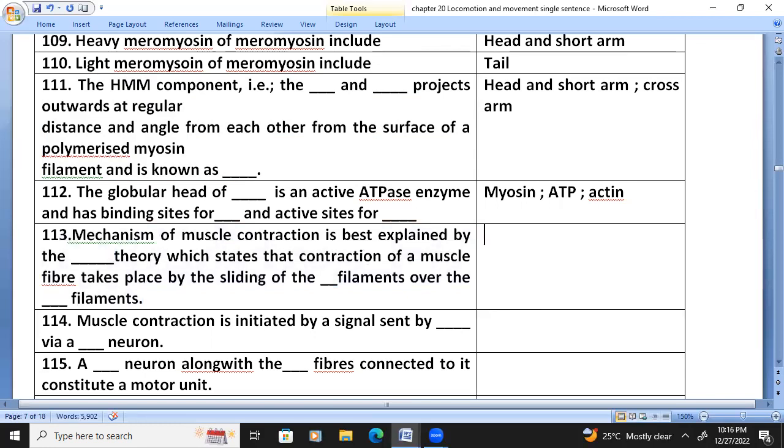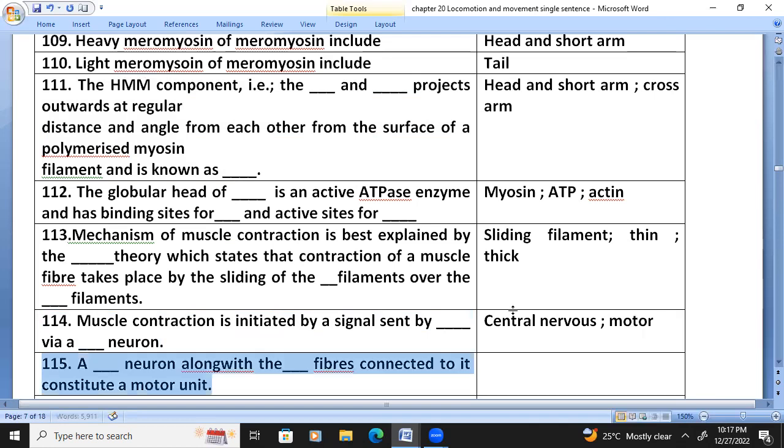Mechanism of muscle contraction is best explained by sliding filament theory, which states that the contraction of a muscle fiber takes place by the sliding of the thin filaments over the thick filaments. Muscle contraction is initiated by a signal sent by the central nervous system via a motor neuron.